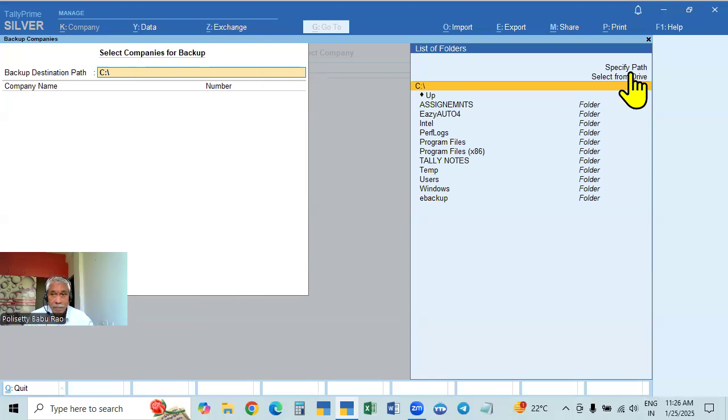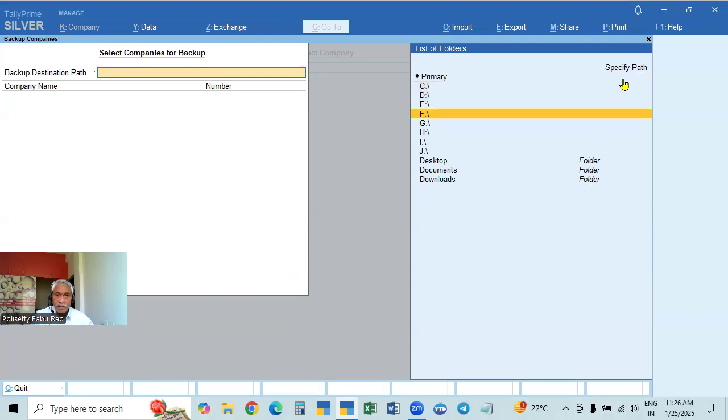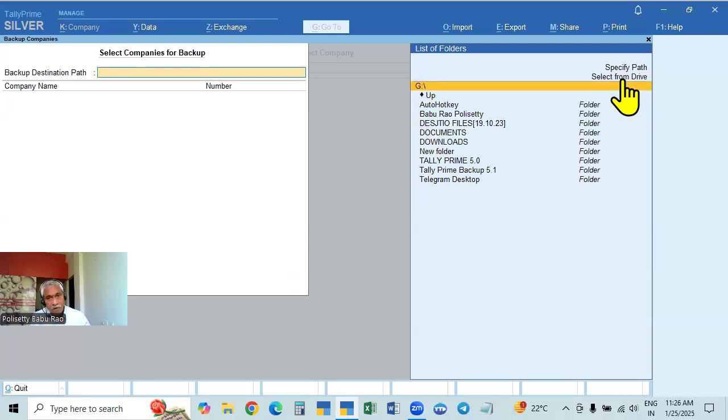As well as, when you are taking the backup, if you go to select from drive, it is in G drive. We forget, we will search all the drives. That is one. And if you go to a Z drive, which folder we want, the backup folder is this one. By mistake you selected this or selected some other drive. So then what will happen? It will back up in that folder. Then later we forget which folder we saved, we cannot understand. Like this, there is a lot of work, as well as there is possibility for error, for mistake. That is why what we can do is this can be given as a default.